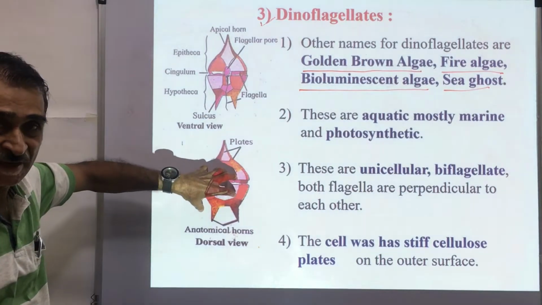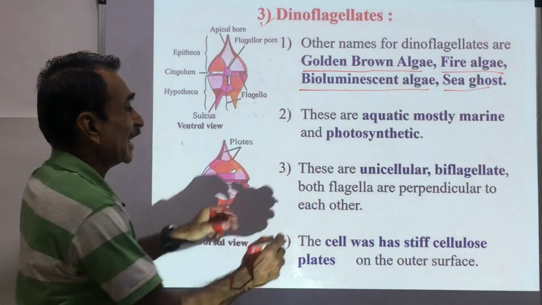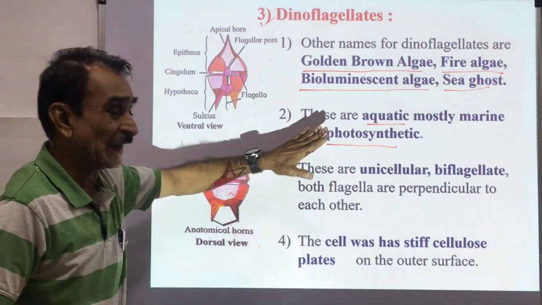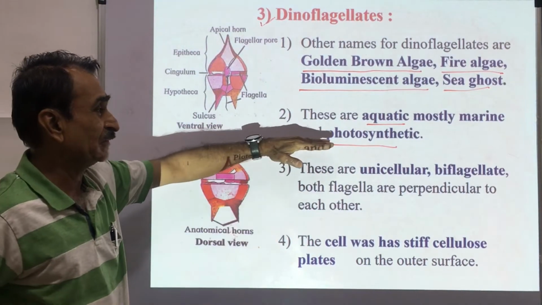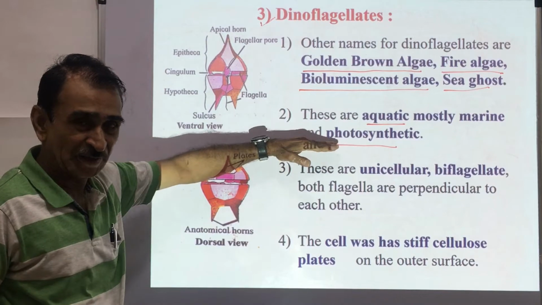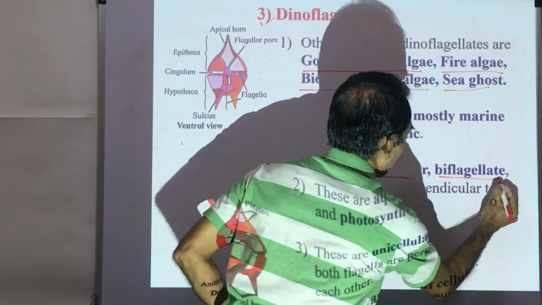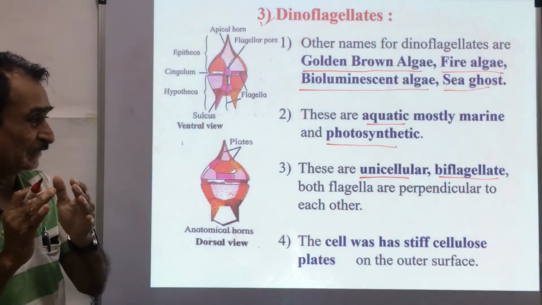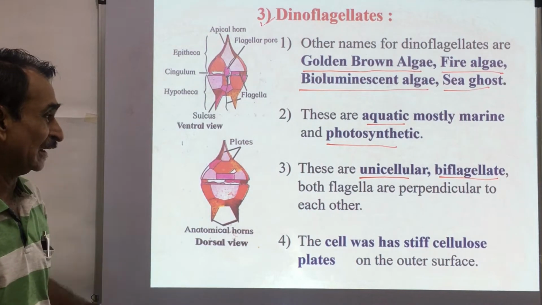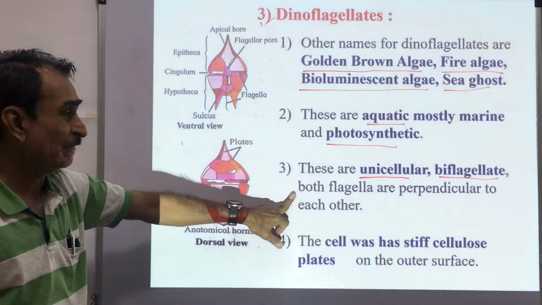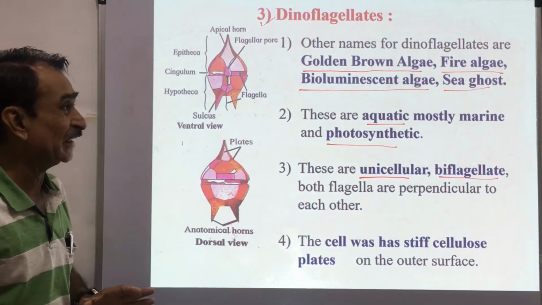These dinoflagellates are aquatic and photosynthetic. These are growing in water. They have photosynthetic pigments. That's why they can prepare their own food material by the process of photosynthesis. These are unicellular biflagellates. They have a single cell only, or these are made up of a single cell. These are biflagellates, with 2 flagella that are perpendicular to each other.